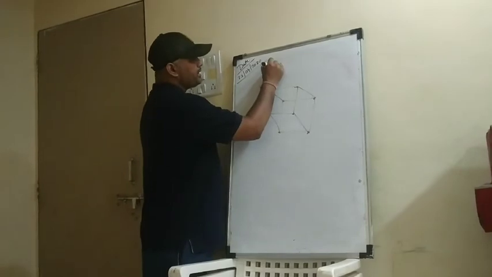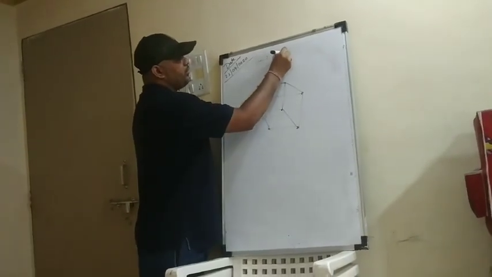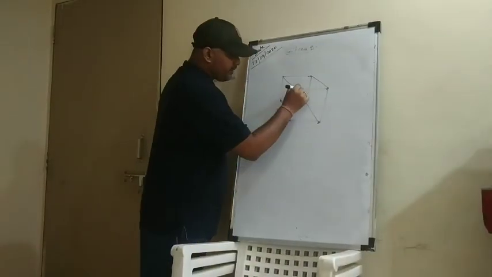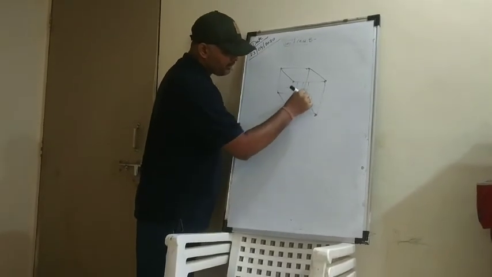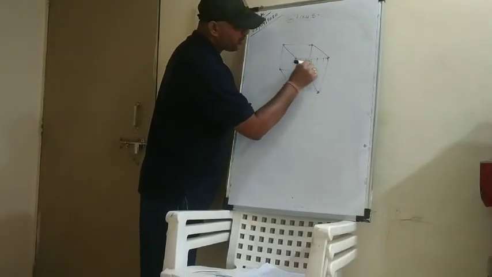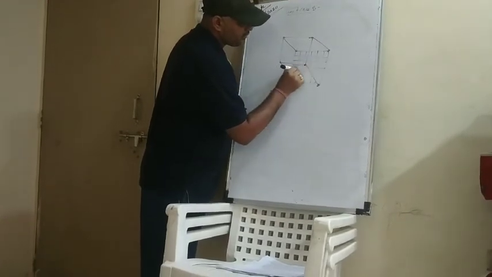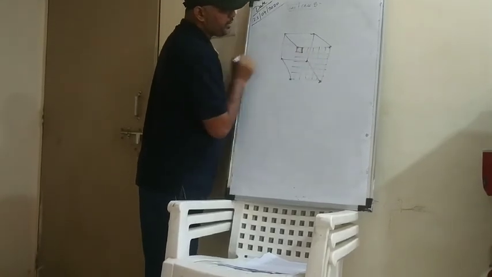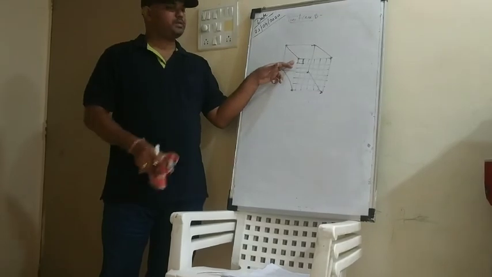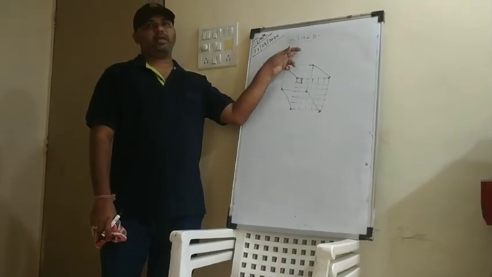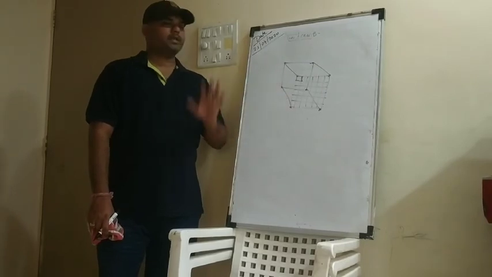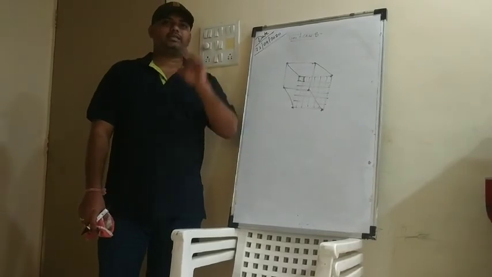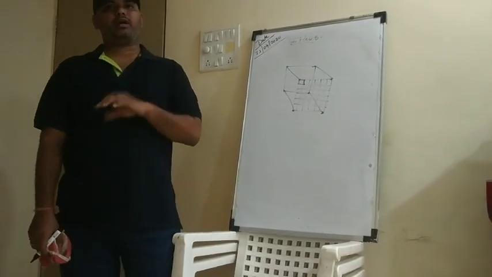Now let's talk about the unit cell. What is the unit cell? The smallest part of the crystal is said to be the unit cell. Now let's say if I divide this crystal like this, so this particular part is nothing but the smallest part. The smallest part of the crystal is said to be the unit cell, right? So I hope that you have understood what is the unit cell, what is the crystal, what is the crystal lattice, right? For the exact definition, for the exact meaning, you can refer to the textbook.